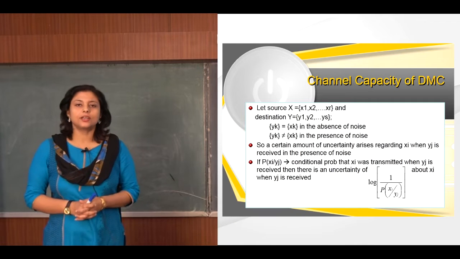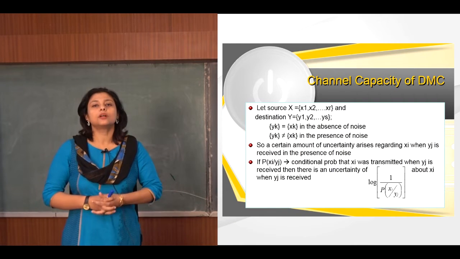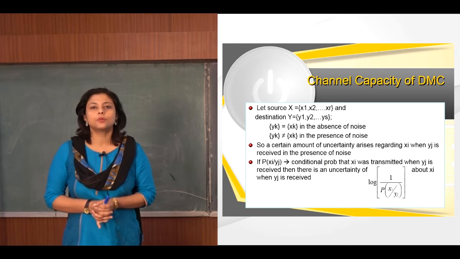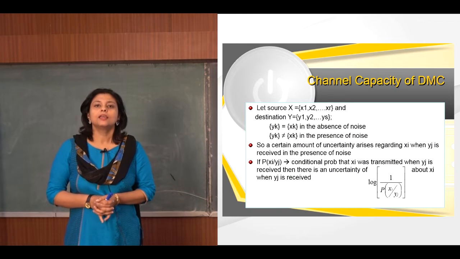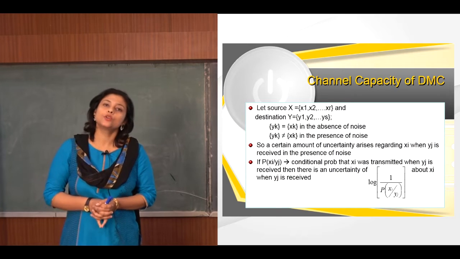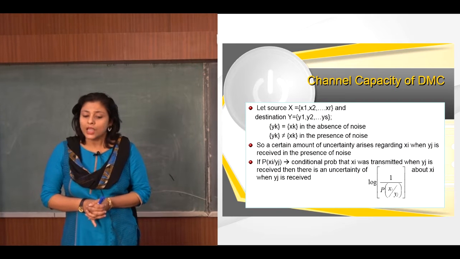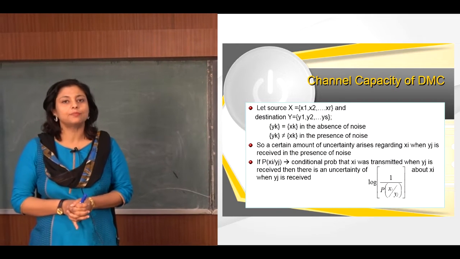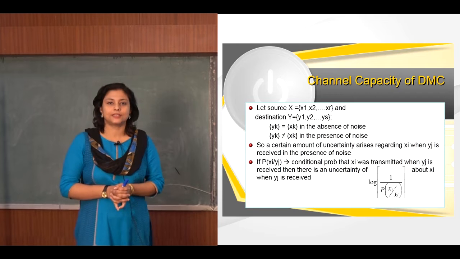In the last lecture, we have learned about the different communication channels. We talked about binary symmetric channel, binary asymmetric channel and solved some of the problems. Today we are going to study about the channel capacity of discrete memoryless channel.